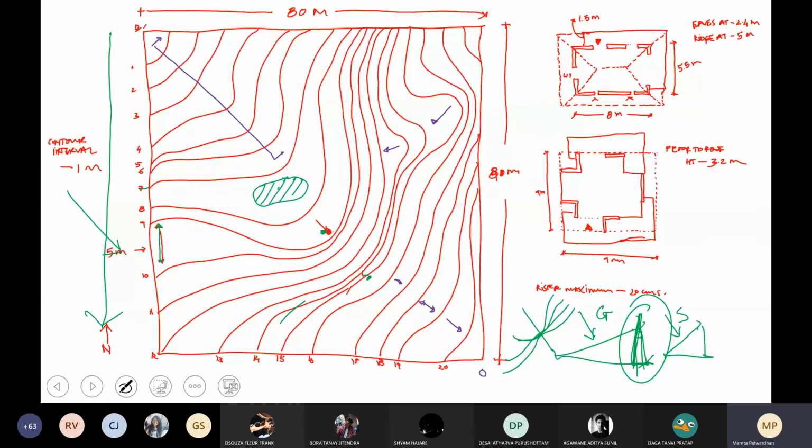At this point, this is 1 meter. At this point, this is 1 plus 1 meter. At this point, this is 3 meters. And I'm going at the contour interval of 1 meter. At this point, it is 4 meters. So 1, 2, 3, 4. It's not accurate, but you get the point, right, Sham? I got it. Okay. This goes 5 meters. And at this point, it goes 6 meters. Which means that the land at this section line is actually somewhat like this.